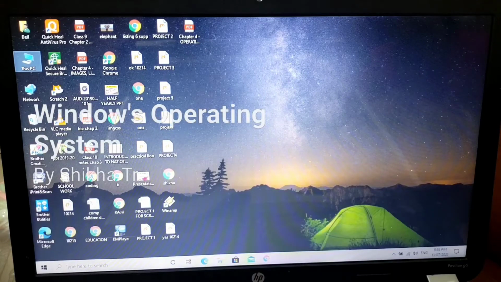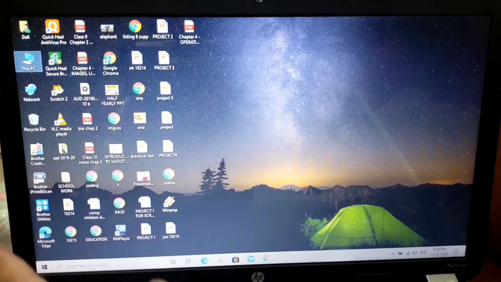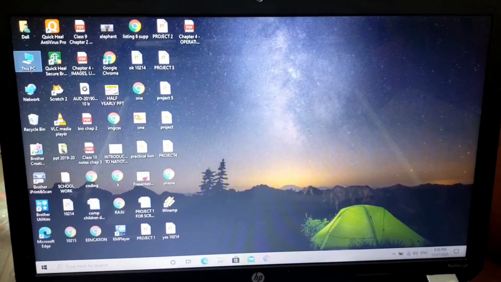Hello students, today we are going to work with an operating system. Operating system, as you all know, is an interface between the user and the hardware. You all can see that this is the hardware in front of me, and as a user I am going to work on this hardware.